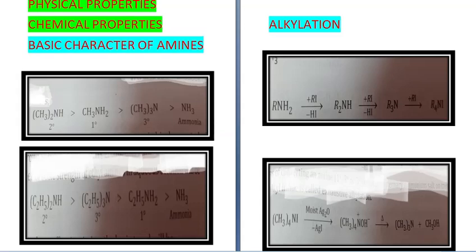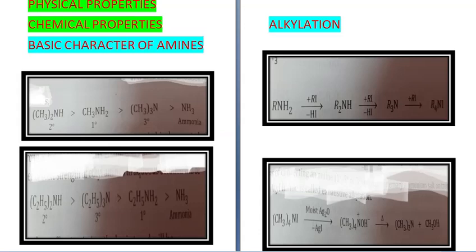small alkyl group, as there is no steric hindrance to hydrogen bond. This was for methyl groups, but if the alkyl group is bigger than the CH3 group, then there will be steric hindrance to hydrogen bond, and the order of basic strength will be secondary amines most basic, then tertiary, then primary, and then ammonia.